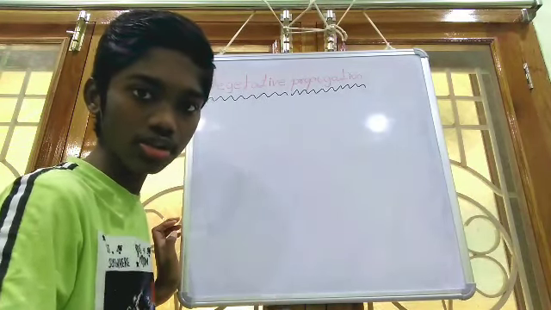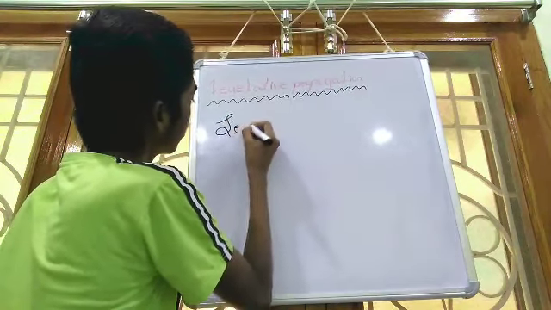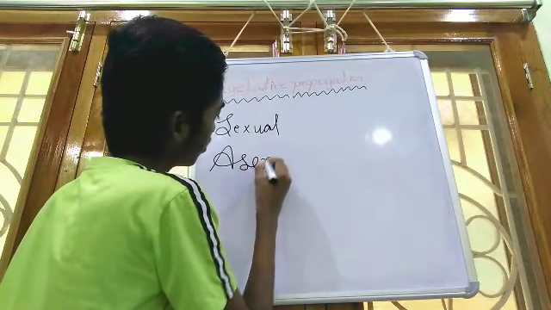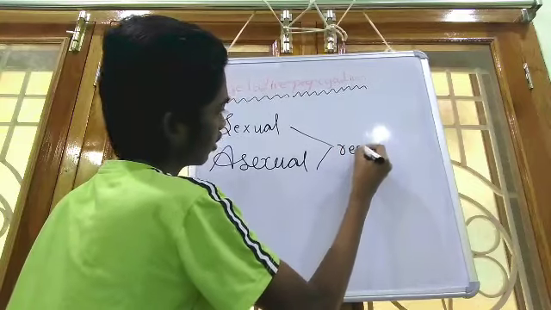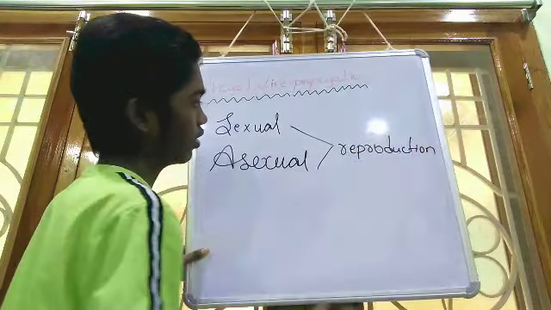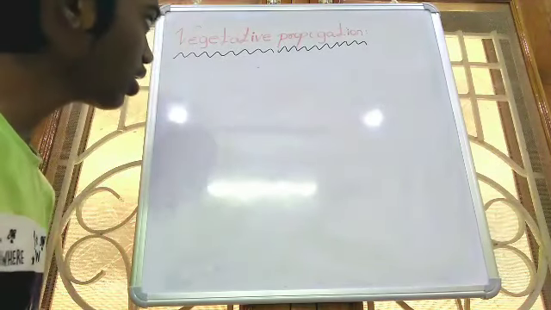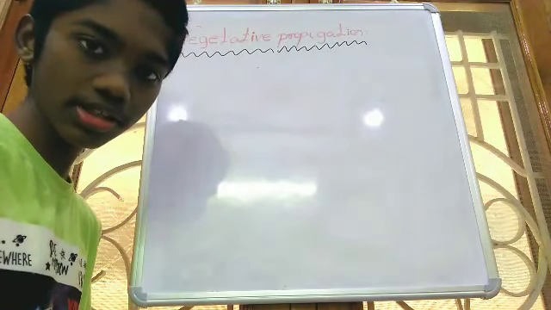And there are two types of reproduction: sexual and asexual reproduction. And vegetative propagation is an asexual type of reproduction.